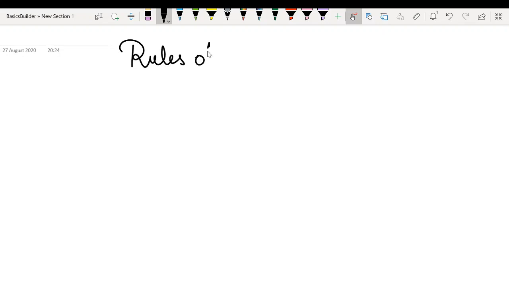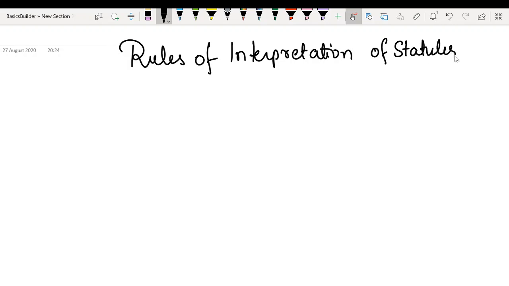Today we are going to learn about rules of interpretation of statutes. When we interpret a statute, it can mean different things to different people. So these rules help to bring some consistency and some procedure in the interpretation of statutes.